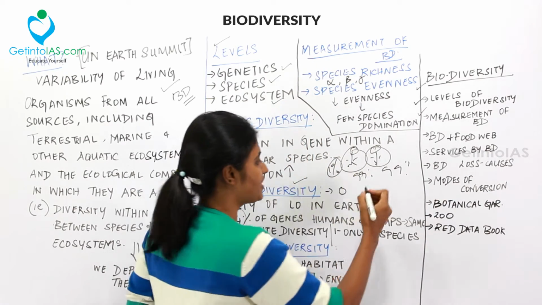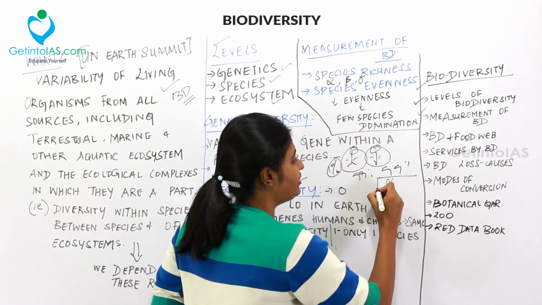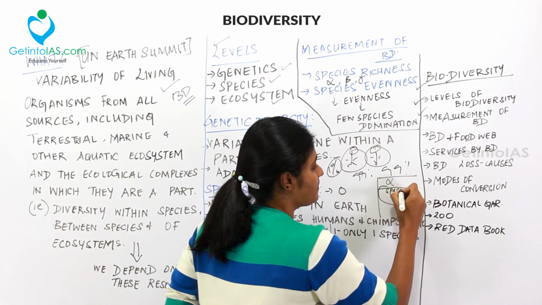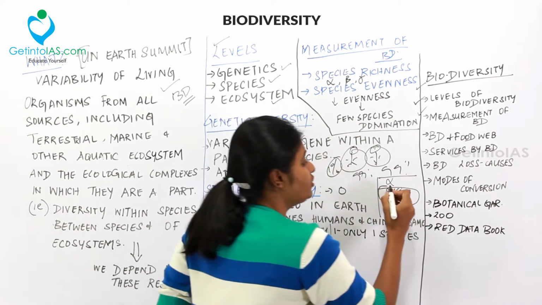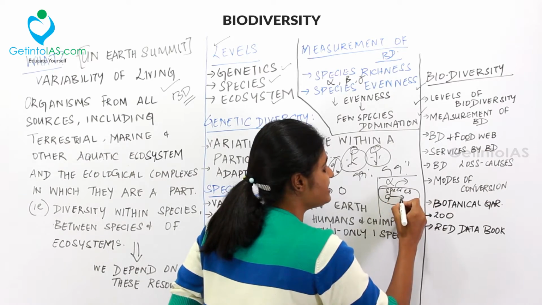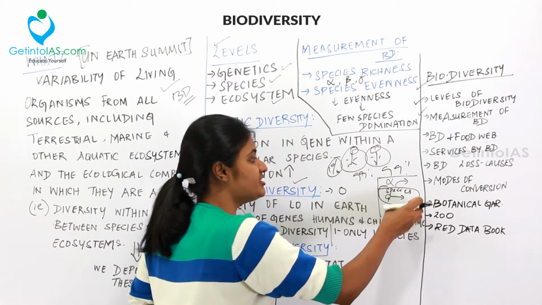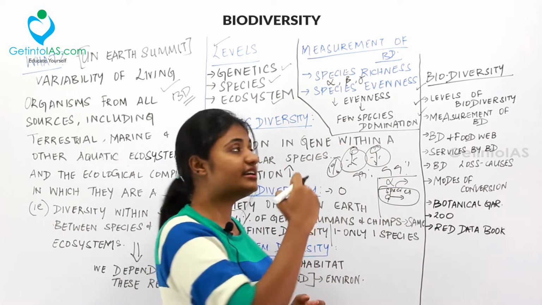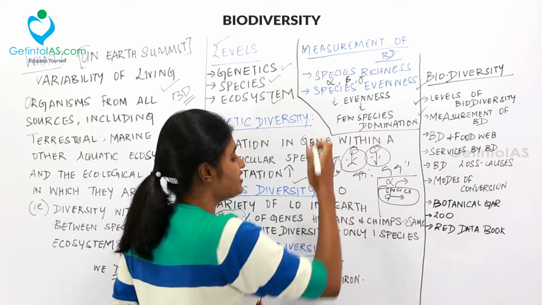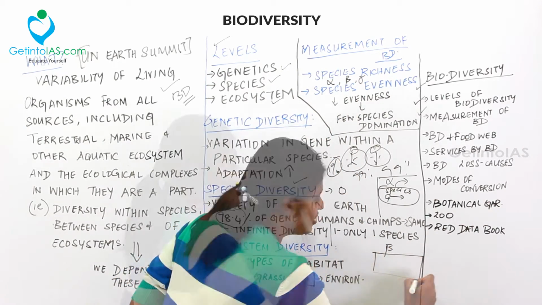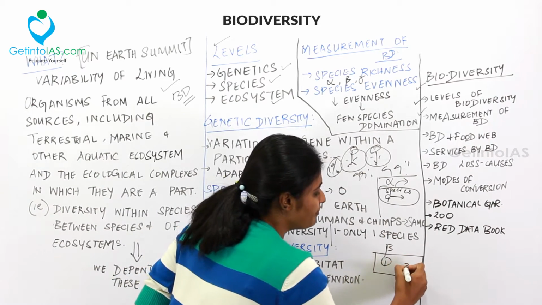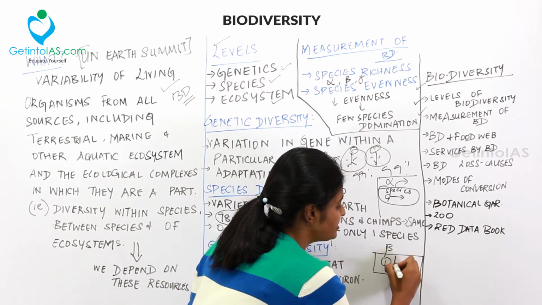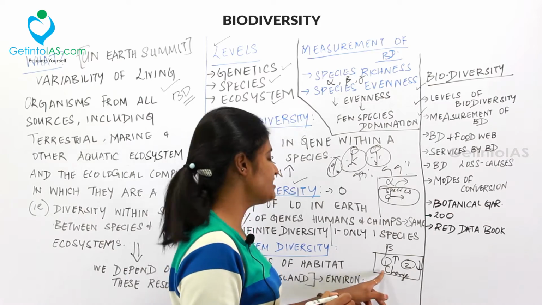So what is alpha? Alpha is basically when you take a region, and there is a species inside this region, you denote the change. If it is increasing, it is called richness. So within a region, you are seeing only one species and that species is increasing or decreasing. That depends upon the alpha richness. Next one is the beta richness. In beta richness, you take the same region but you compare two different species, depending upon the change, how it is increasing or decreasing. So this is called beta richness.